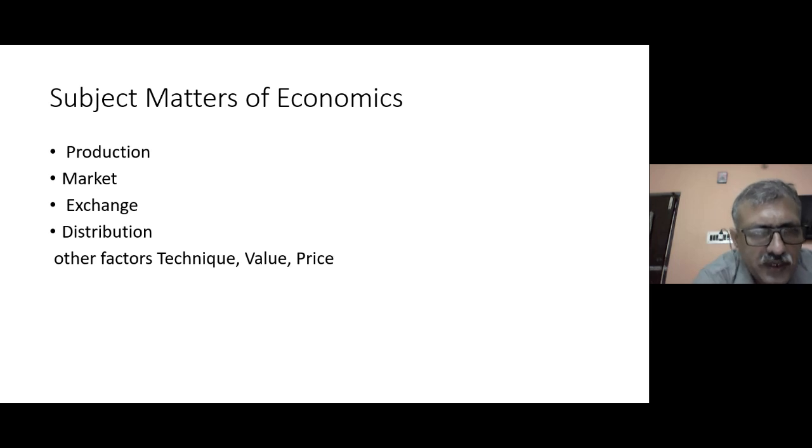All this we will go through in the subsequent classes. There are some other factors also which economists study for meeting the unlimited needs of human beings with limited scarce resources. These factors are the techniques by which production is done, the value paradox, and the price mechanism. These are the subject matters of economics.